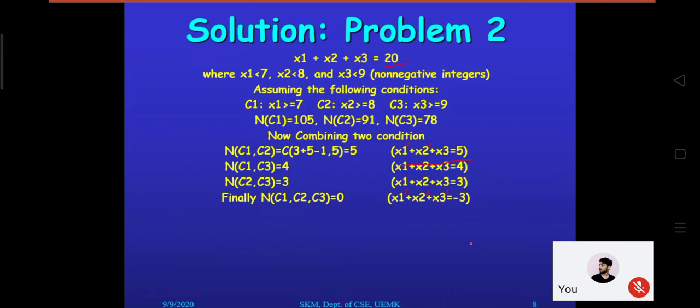In which counting technique do we actually work in that way? Some situations we have to consider, some situations we have to discard. Okay. The name of the counting technique is the principle of inclusion and exclusion.